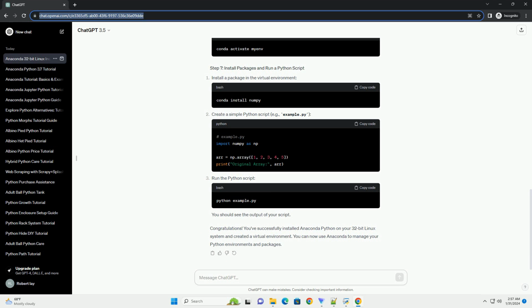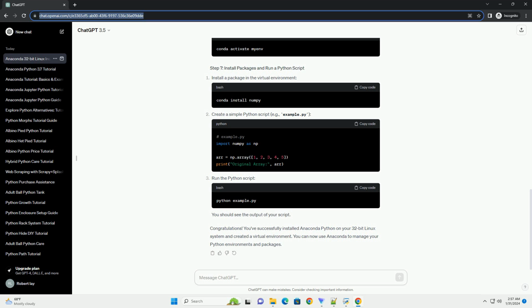Create a new virtual environment. Replace myenv with your desired environment name. Activate the virtual environment. Install a package in the virtual environment. Create a simple Python script, example.py. Run the Python script. You should see the output of your script.